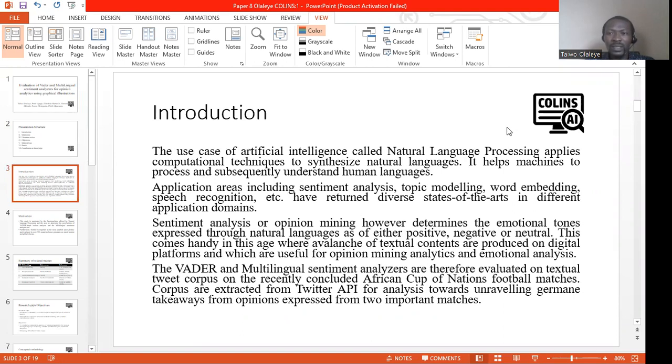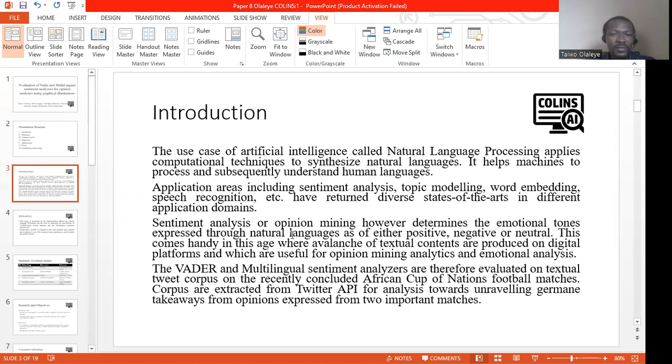Natural language processing is a use case of artificial intelligence, and it involves the process of making machines understand human languages. Its application areas include sentiment analysis, topic modeling, word embedding, and so on. There are a lot of works in literature with state-of-the-arts in different fields of application. Sentiment analysis, on the other hand, determines the emotions and unravels sentiments that are expressed through human languages, and they are categorized into three polarities of positive, negative, or neutral sentiments.